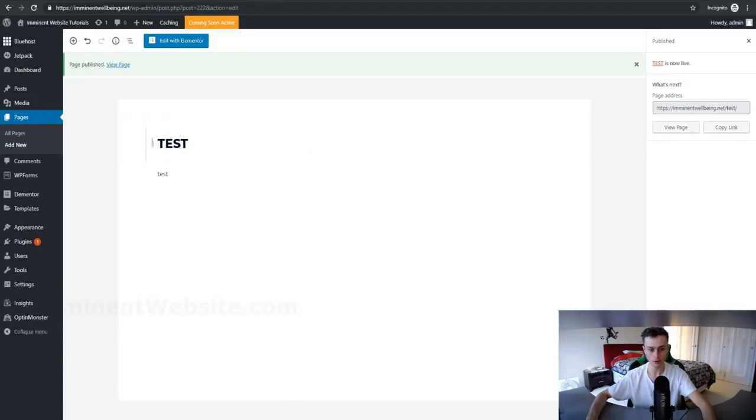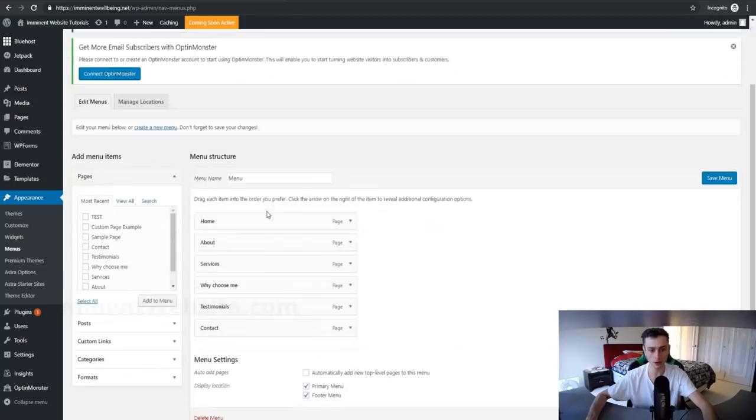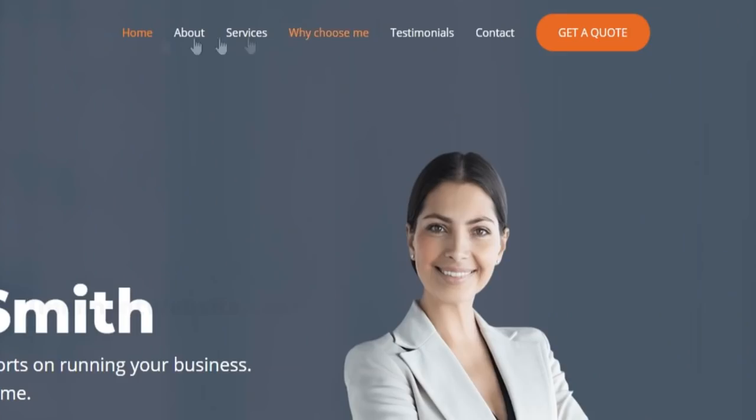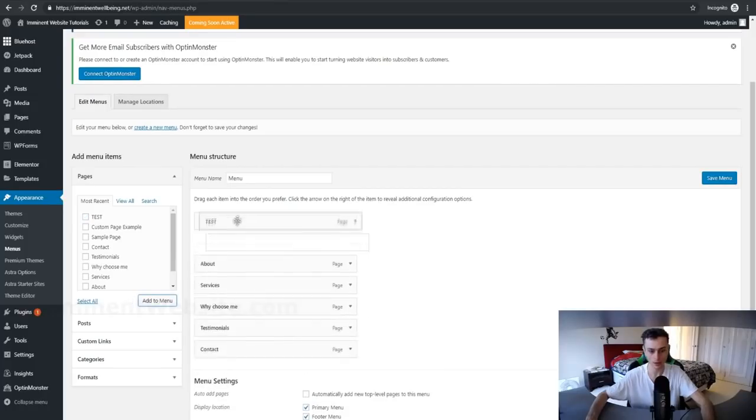And as you can see on screen right now, I just quickly created a basic page, and I did this so I could show you what the navigation menu is all about. So if we go over here to appearance again, and if we click on menus right here, we will actually be taken to the page where we can modify the menu right here at the top of your website, right? So normally you have to do this manually, but because we chose a template, all of this is done for you. So let's just say you wanted to build your own pages and create your own custom menu. What you can do, for example, is choose the test page I just created. We can go ahead and click that, and we can add that to the menu, and we can make this at the very top.